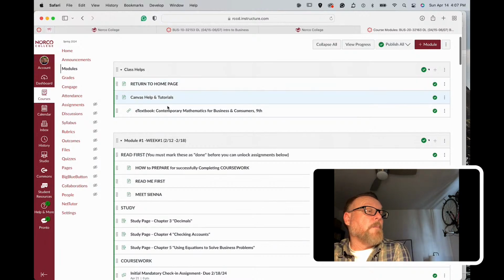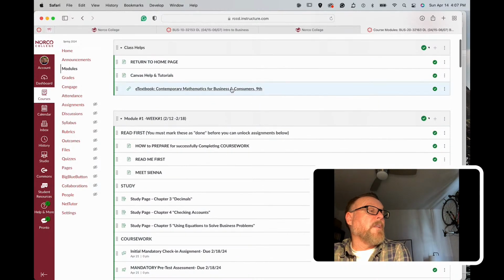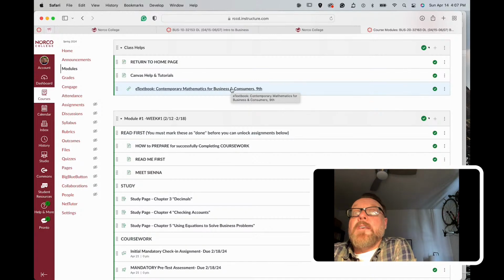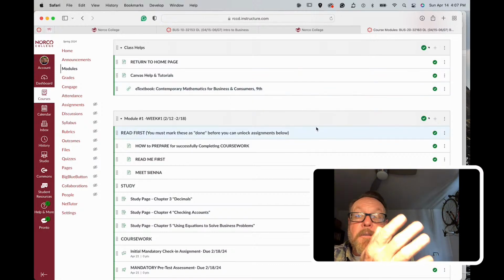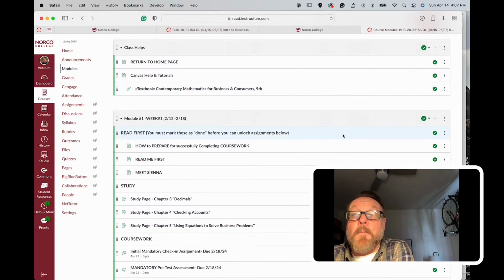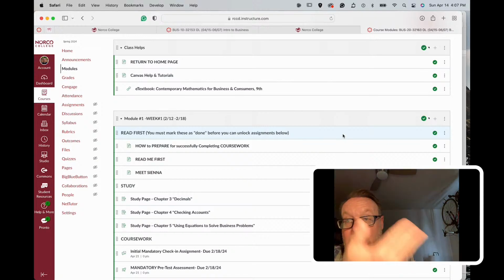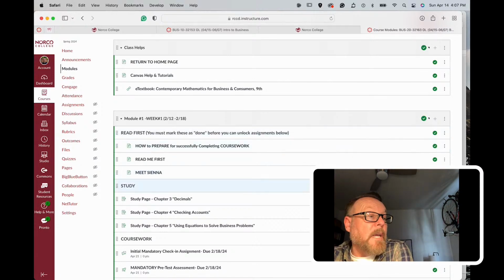There's some Canvas helps if you've never worked in Canvas before. And then here's a link to the ebook so that you can actually read it. So you can click here, you can click the home page one, you can click the one under the Start Here menu. There's a bunch of different ways to get to the textbook. Once you've registered for it and paid for it, it's about $60, every time you click these links, it'll bring you right to the textbook where you can read. It typically allows you to go right where you've left off, which is kind of nice.